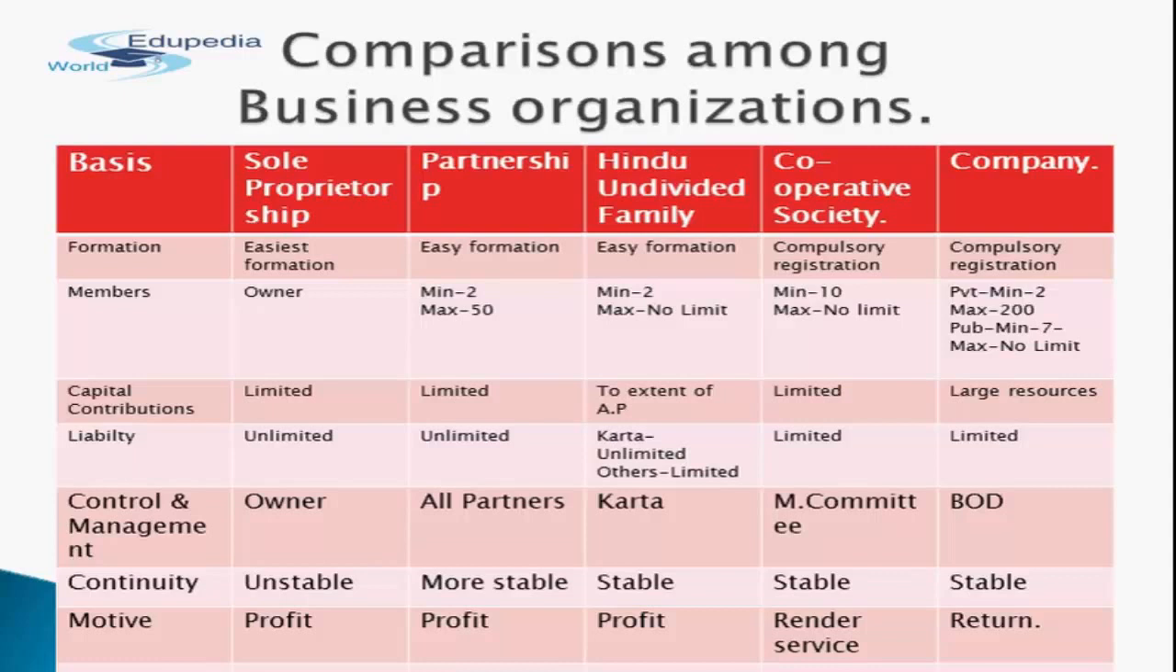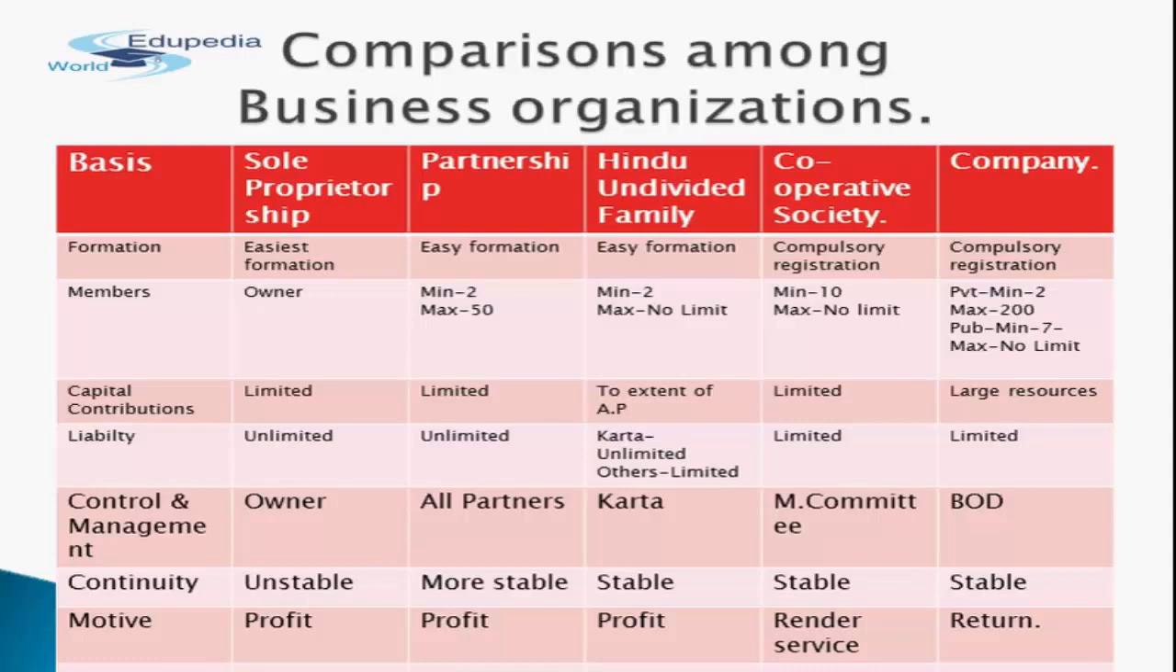In case of HUF, minimum 2 are required and maximum there is no limit. And further, in case of cooperative society, minimum 10 members are required and maximum no limit. In case of a private company, minimum 2 are required and maximum only 200 members. And in case of a public company, there is no limit on the maximum number of members, but minimum 7 are required to form a company. That is in case of public limited company.